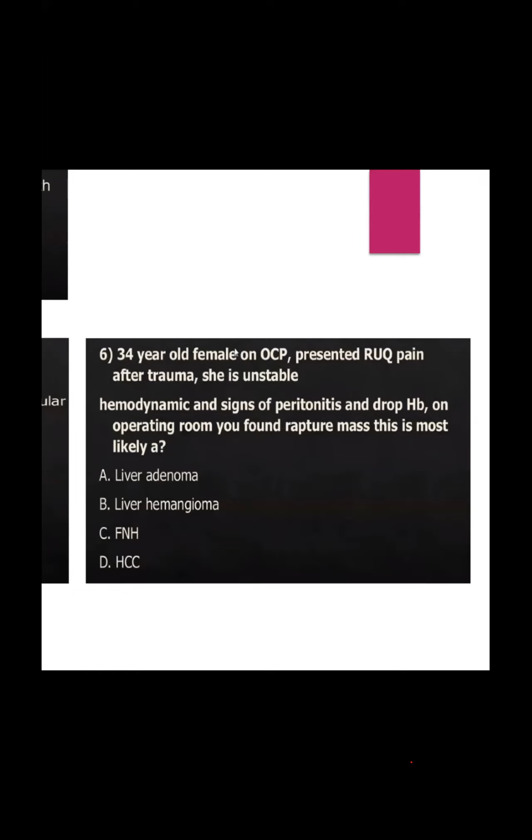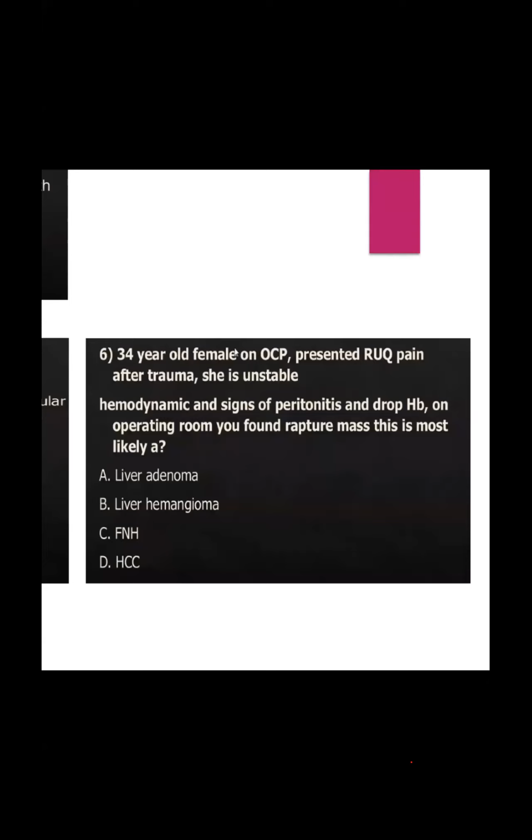Okay. First of all, Dr. Sneha, the patient is an OCP taker with right upper quadrant pain after trauma. She's unstable, which means there is already ongoing bleeding. Hemodynamic signs of peritonitis and drop in hemoglobin are due to the bleeding.